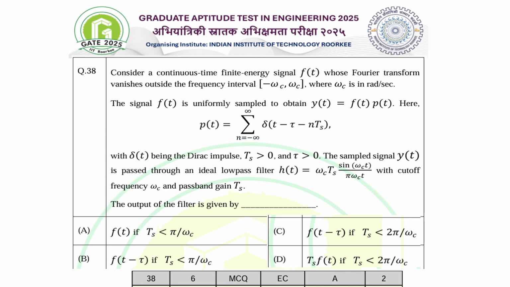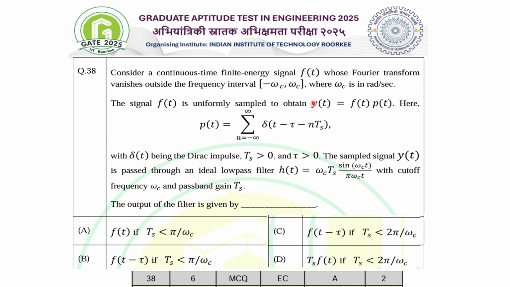This GATE 2025 has been organized by IIT Roorkee. So here is the question. Consider a continuous time finite energy signal f(t) whose Fourier transform vanishes outside the frequency interval minus omega c to omega c.